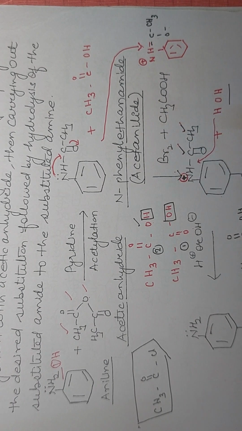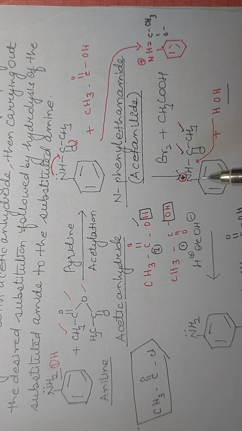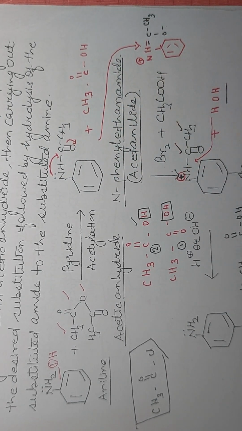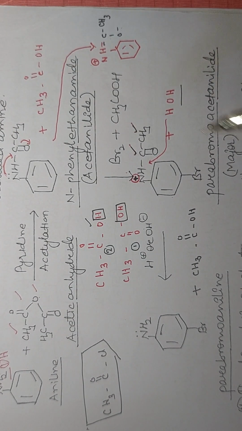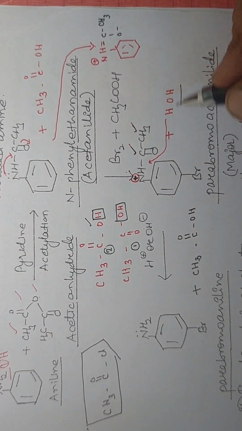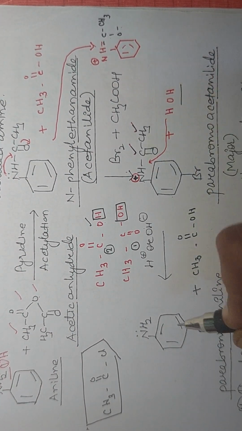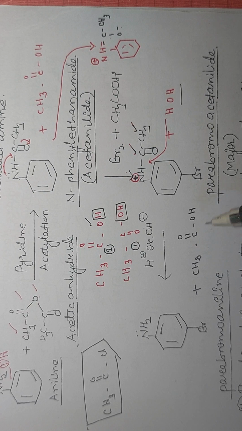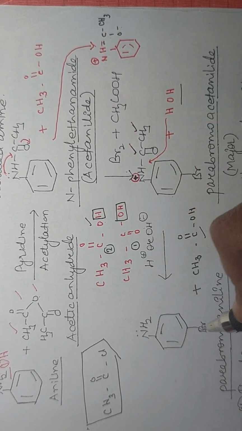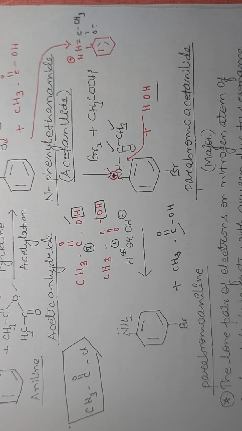Now it undergoes bromination. Bromine is attached here, para position, and this is acetanilide. Acetanilide with a positive charge on nitrogen, bromination. 4-bromoacetanilide, para-bromoacetanilide reacts with water. What will happen? CH3C double bond O, OH, H will be attached here, and ethanoic acid is eliminated with the regeneration of aniline. 4th position bromine, para-bromoaniline or 4-bromoaniline.